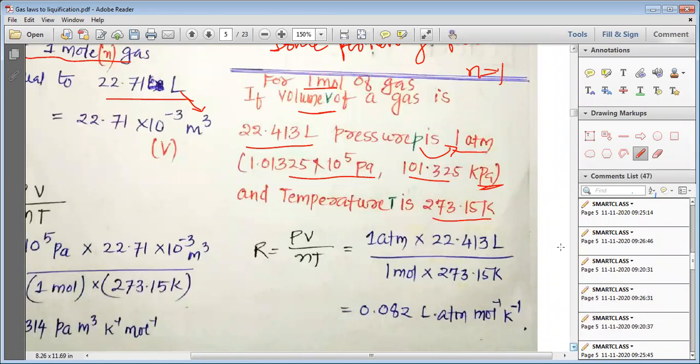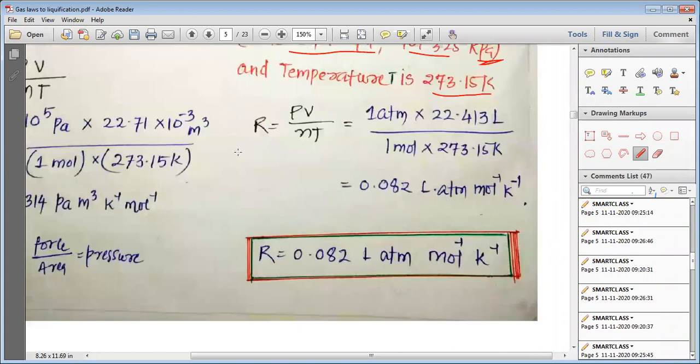So again you write the equation of R, that R is equal to PV by nT. For pressure you write 1 atmosphere. For volume you write 22.413 liter. You have 1 mole of gas. The temperature is 273.15 Kelvin. And by solving this, you get the answer 0.082.